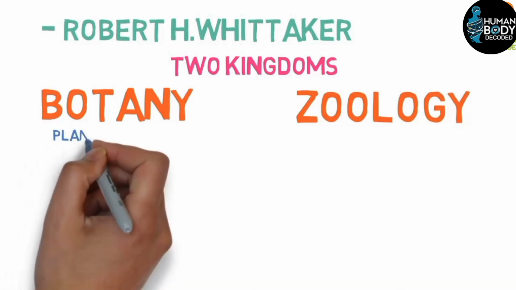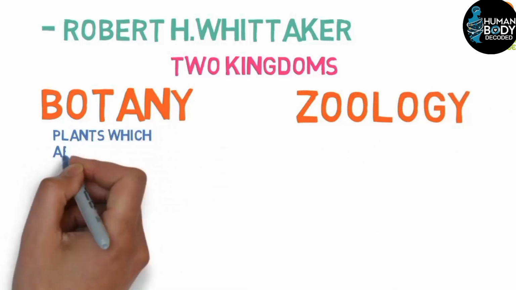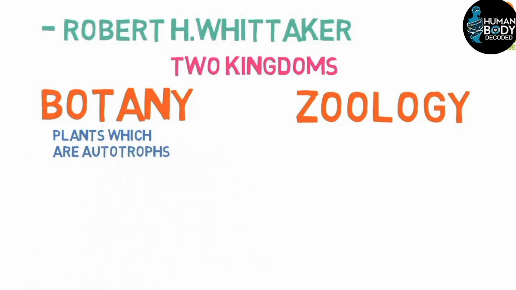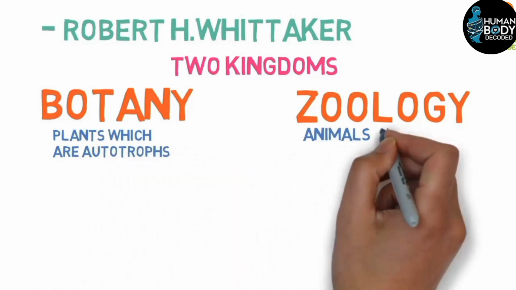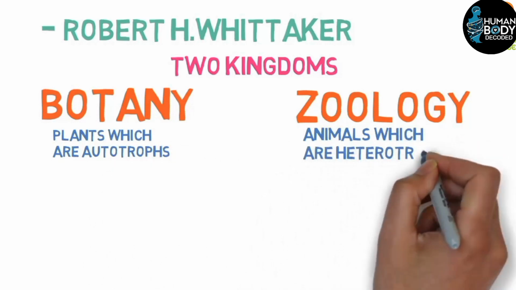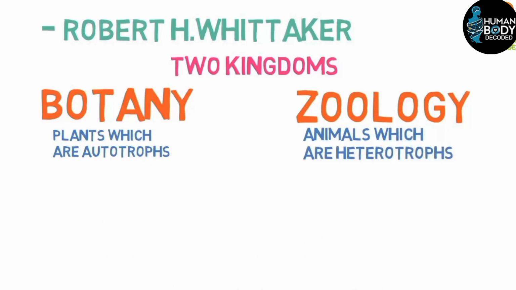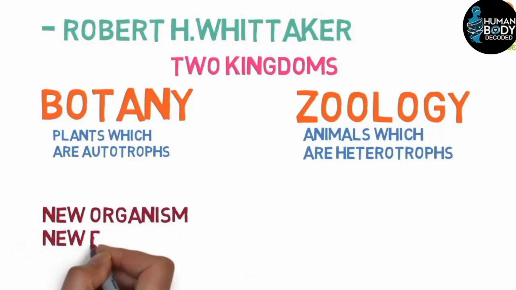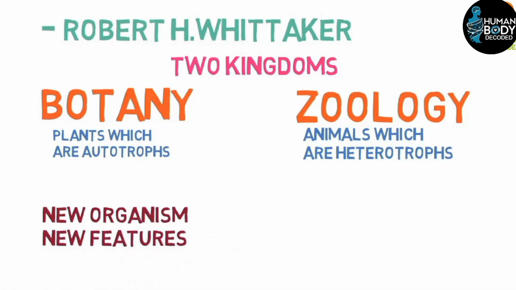In the plant kingdom, which includes plants, we call it botany, and it consists of autotrophs. In the animal kingdom, which includes animals, they are known as heterotrophs. Autotrophs are organisms that can make their own food in the presence of sunlight, unlike heterotrophs, which cannot do this. Over time, new living beings with distinct features were discovered, leading to the expansion from two kingdoms to five kingdoms.